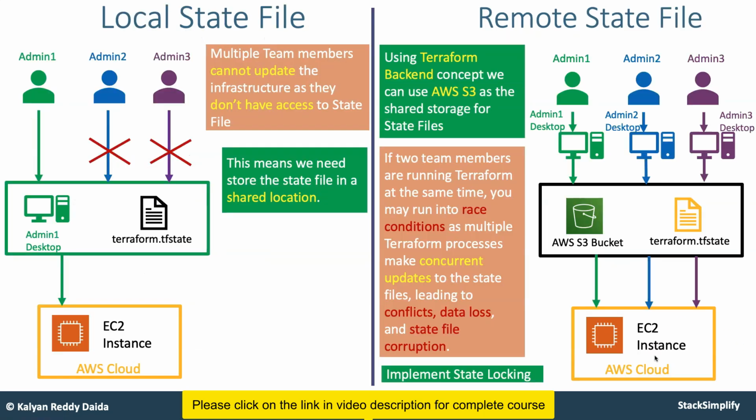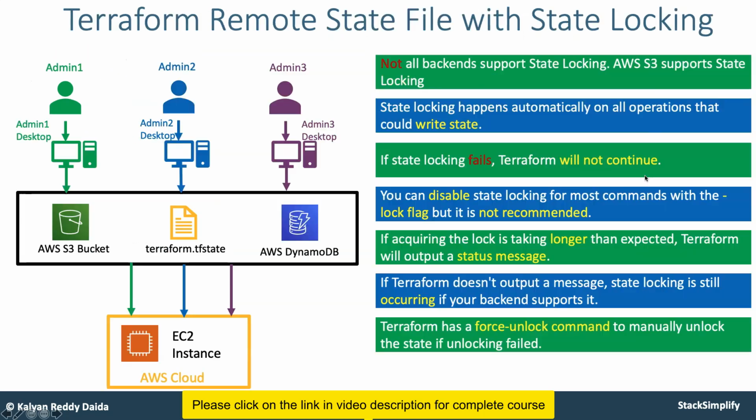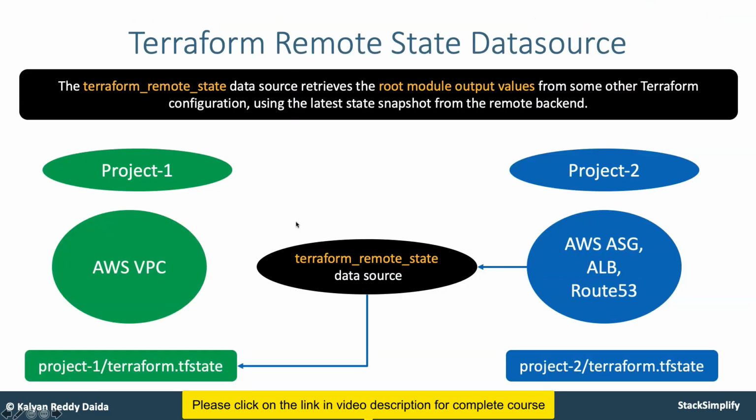So over the process, with a local state file, what are the problems you are going to face, and with a remote state file, what are the problems you are going to resolve. So you are going to understand in detail and also implement state locking with AWS DynamoDB. From there you will move on to the Terraform remote state data source section. Okay, so this is another very important section from a real world perspective.